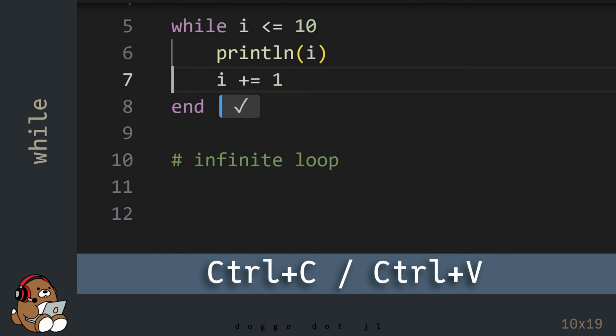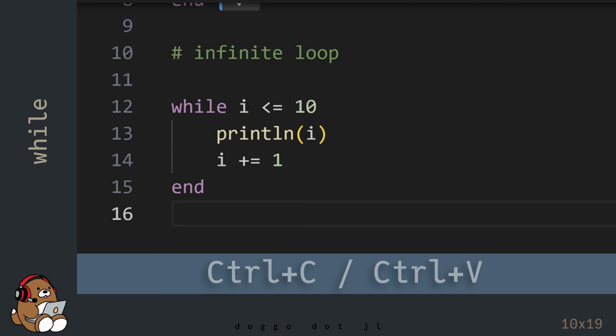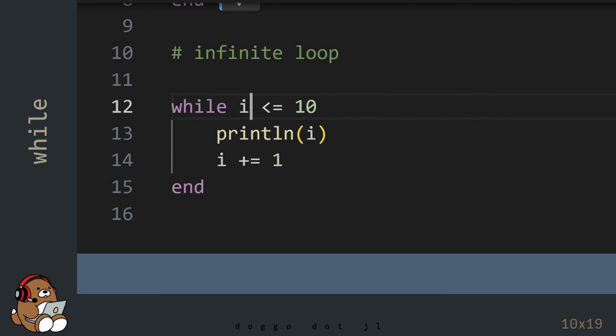Now you have to be careful when using the while loop. Since the while loop will keep repeating as long as the conditional statement is true, you need to make sure that the condition becomes false at some point if you want it to stop. Otherwise, your computer will be stuck in an infinite loop.